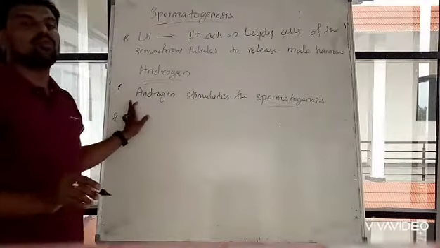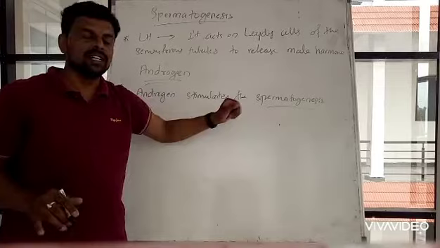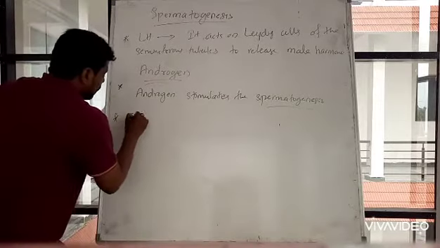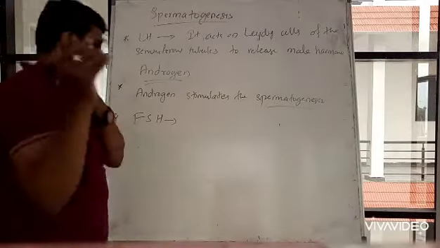So this male hormone androgen stimulates the process of spermatogenesis. Got it? Now the second hormone, follicle stimulating hormone, acts on Sertoli cells.